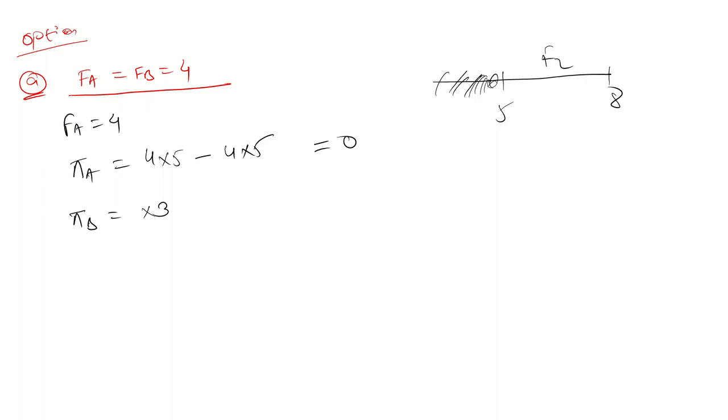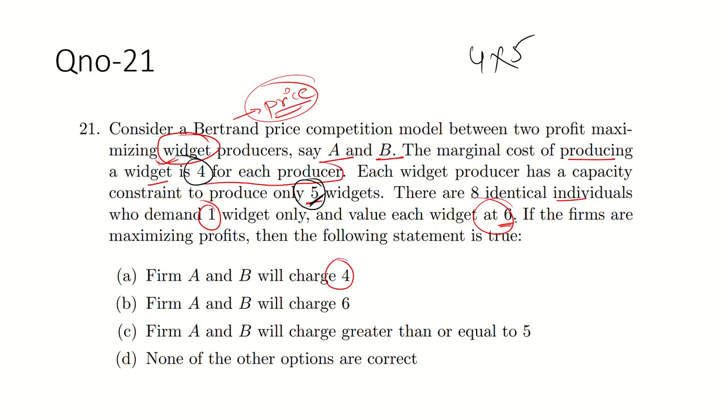The firm will charge beyond 5 because it has monopoly power, since only firm B is left in this market, because firm A has already taken 5 units but its profit is going to be 0. So the firm will charge its maximum ability. The consumer's maximum willingness is the level at which it will set its price, so that its profit can be maximized. Because only firm B is in the market, firm B will charge whatever the consumer is able to pay.